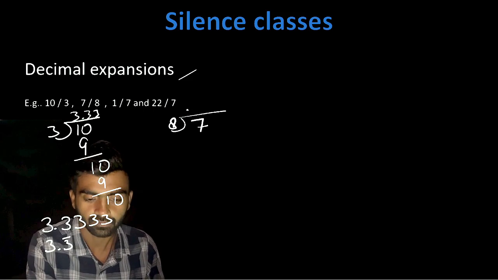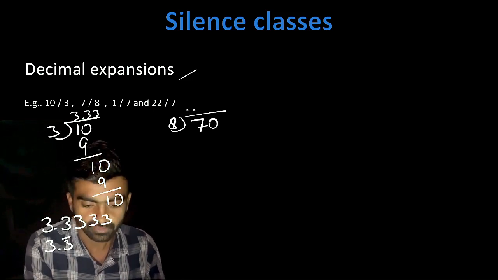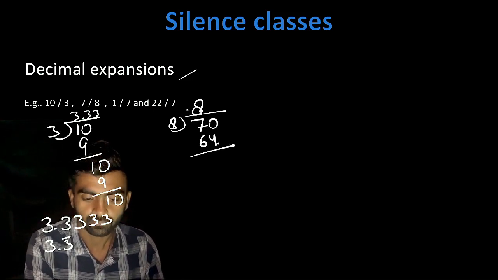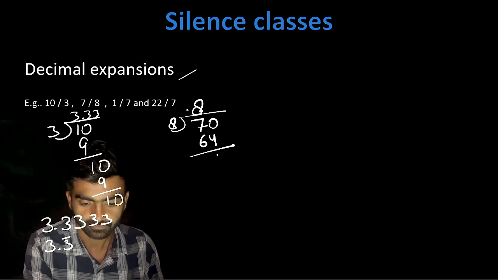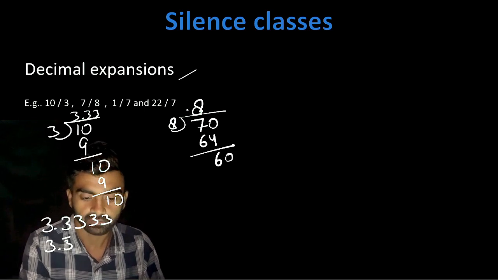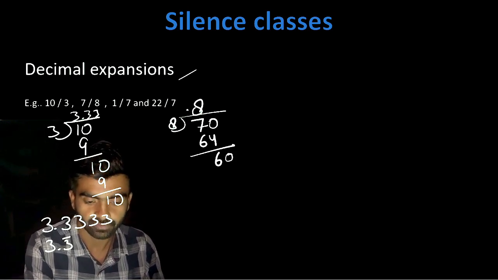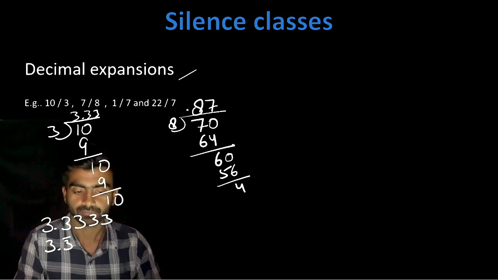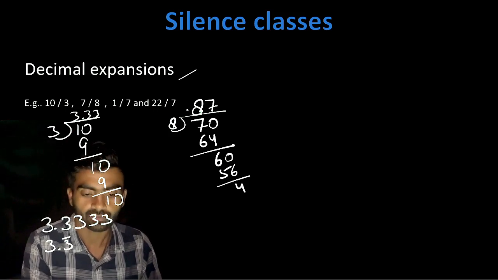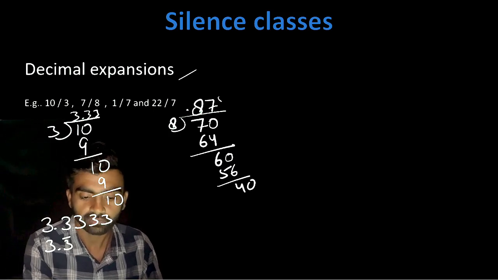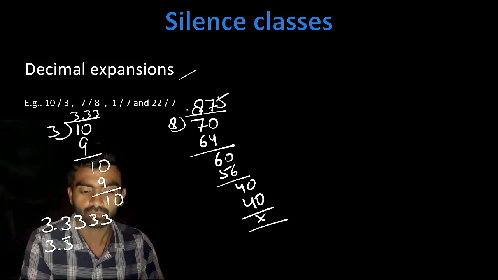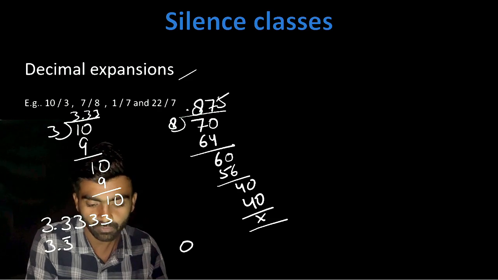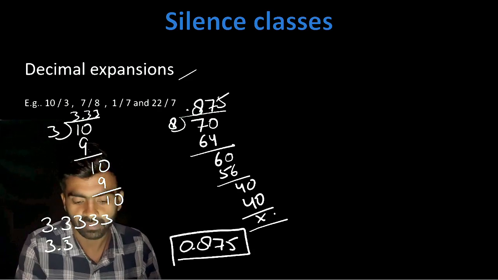0.0, 8 8s are 64. Now you will get 6 over here, 0. And 7 8s are 56. Now I will get 4. Now 8 0, 8 5s are 40. So we will get the answer, that is 0.875. Over here there is no remainder left.